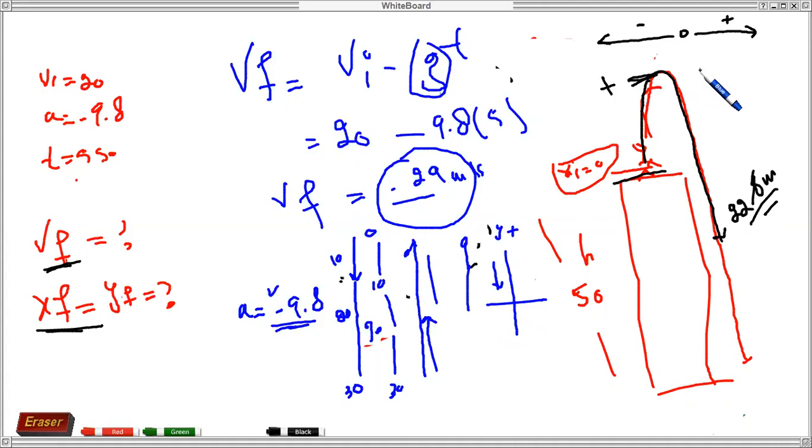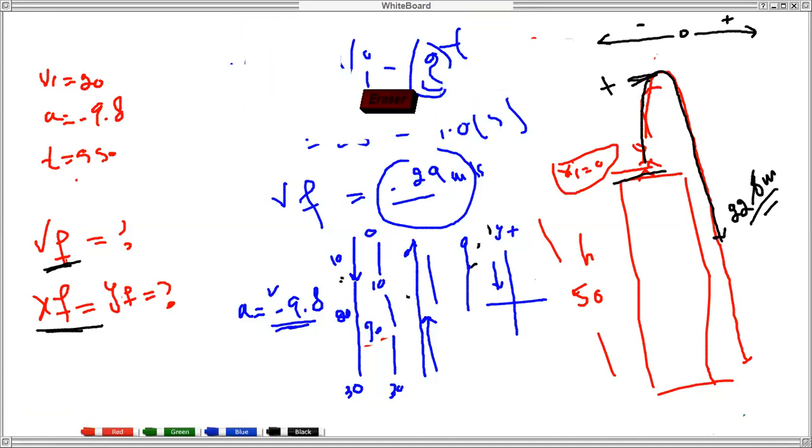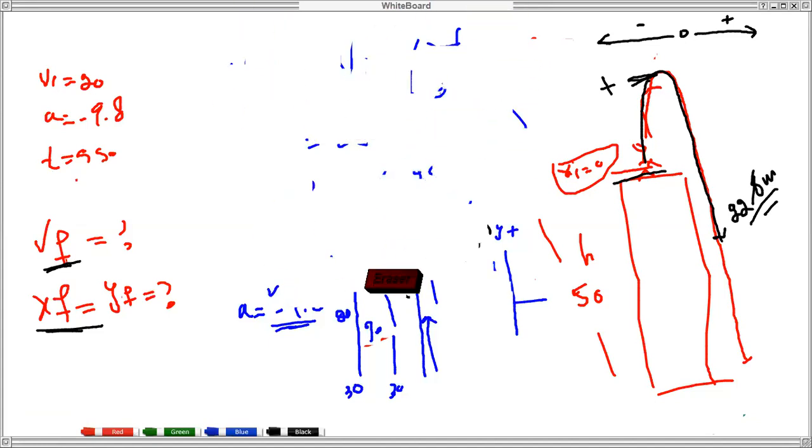Correct, Zahid? Okay, thank you. So these are the fixed values in free fall: whether you are moving upward or downward, you will use acceleration, and the acceleration will be negative 9.8. This was for part number one.